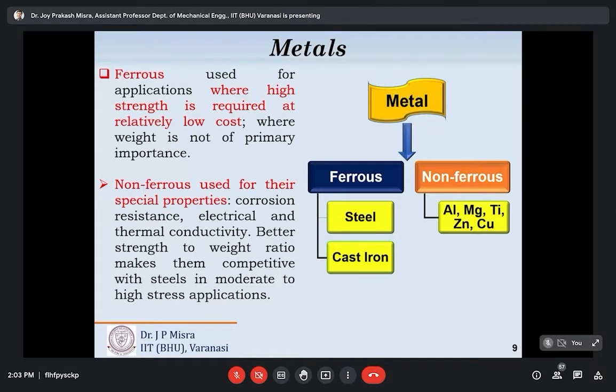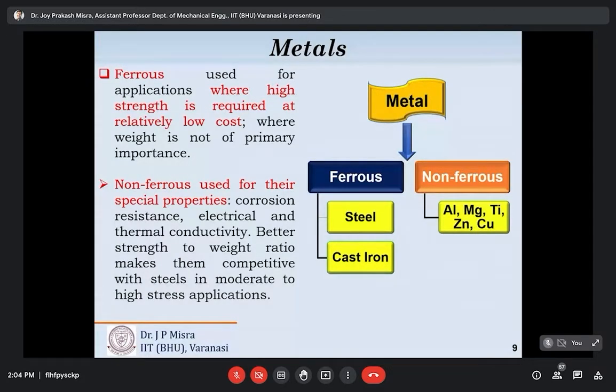Non-ferrous metals are used for their unique properties, that is corrosion resistance, electrical and thermal conductivity. That is the beauty of non-ferrous metals and alloys. If you check the wiring of your house or anywhere, you can find copper wire or aluminum wire. Why? Because copper and aluminum have very good electrical conductivity. Moreover, they have very good ductility, and you can easily convert them into the shape of wire.